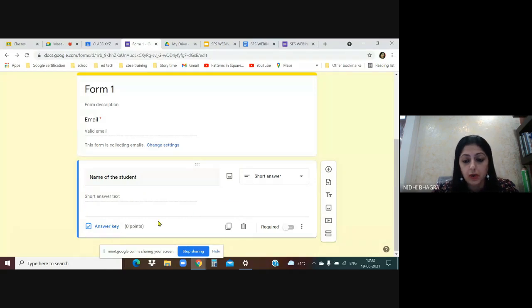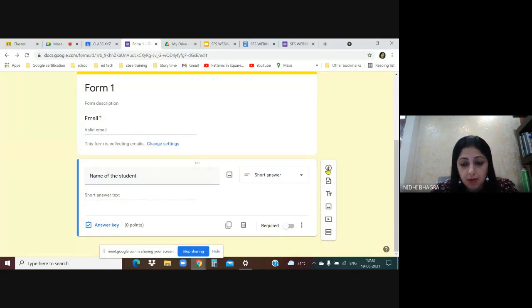Name of the student, okay, fine. Now just look at a few options over here. With this option, you can duplicate the question. Suppose you're giving an MCQ and more or less the options are the same, this will be very helpful. Then delete, if you want to delete a question. Then this switch: if you toggle it, it will make this a required question, so they will not be able to submit the form until they answer it.